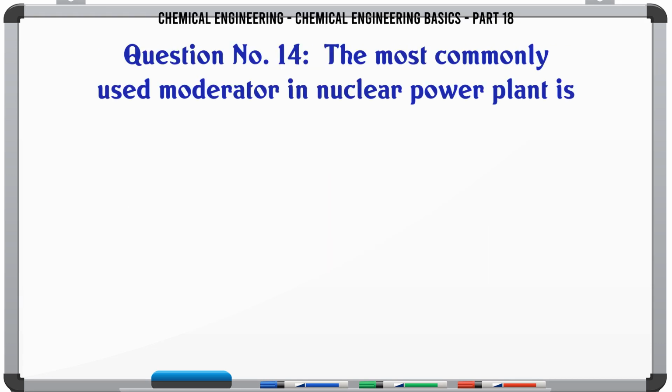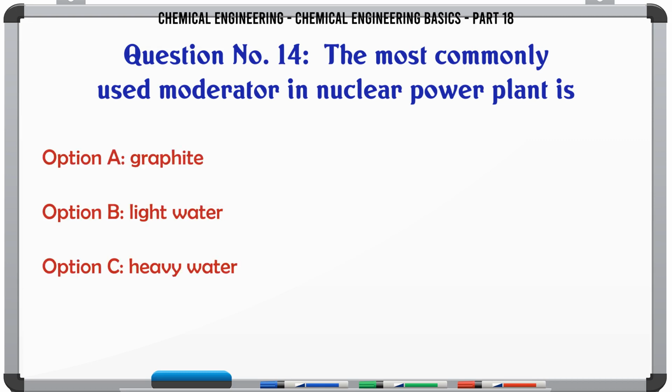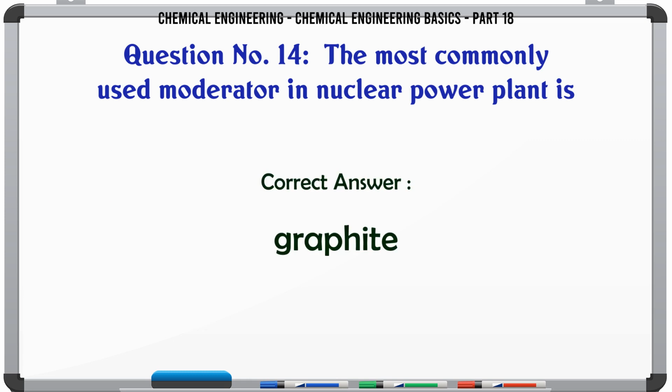The most commonly used moderator in nuclear power plant is A. graphite, B. light water, C. heavy water, D. beryllium. The correct answer is graphite.